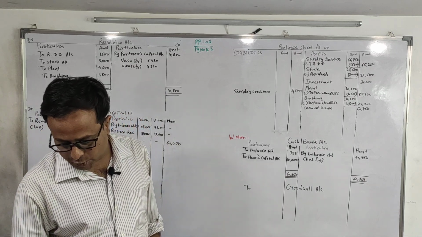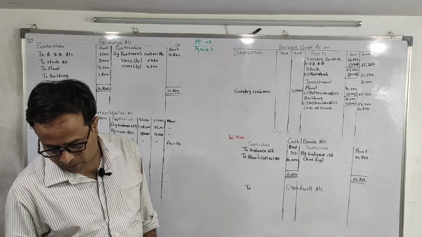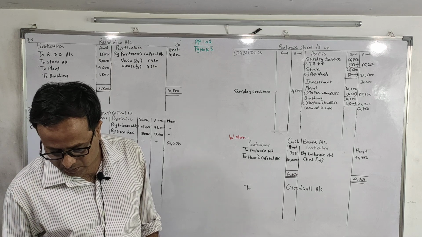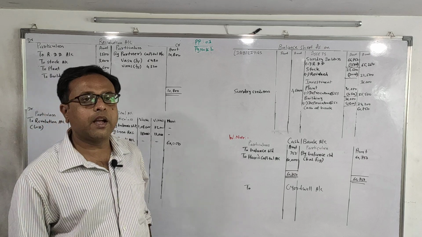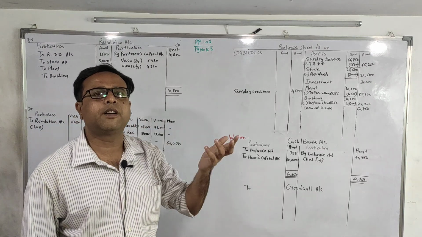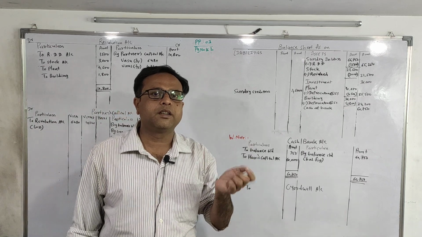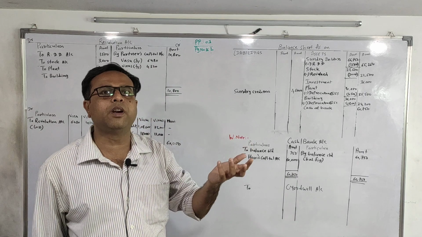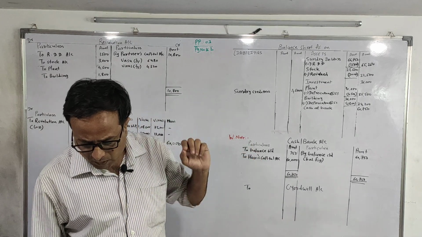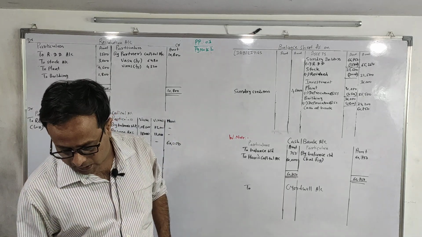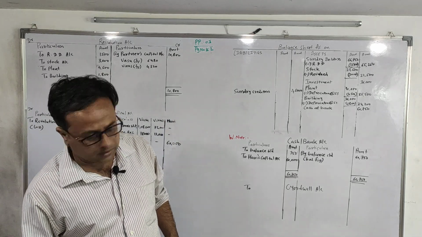Now the adjustment number 2. Value of the goodwill of the firm is to be fixed at the average profit for the last 3 years. So what is the value of the goodwill? Here the amount of goodwill is not being given directly, so we need to calculate the goodwill. They have given us the profit of last 3 years.